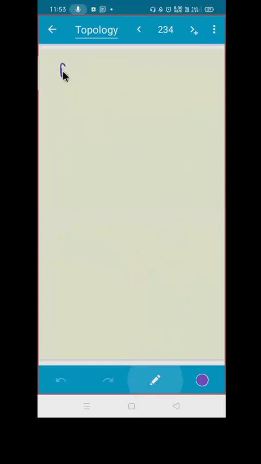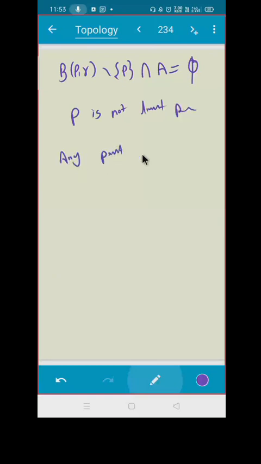I got an R for which this open ball is empty. That means this point P is not a limit point. That means any point of the set A is not a limit point.